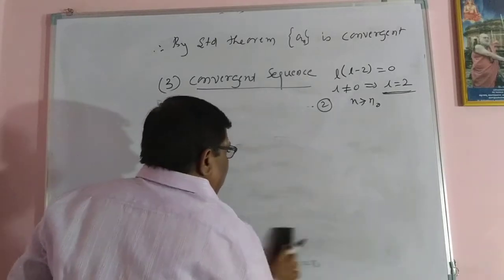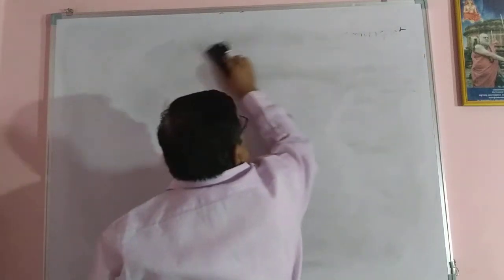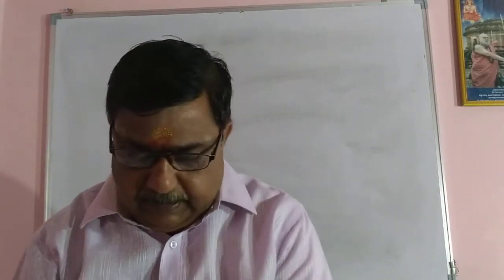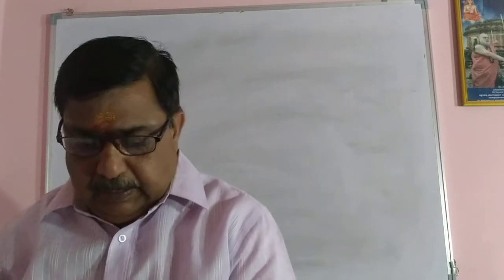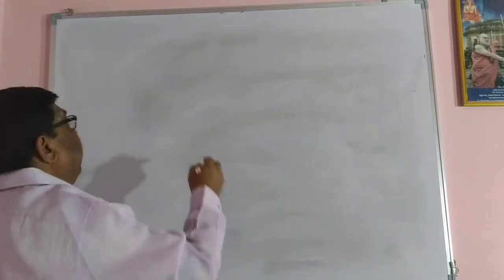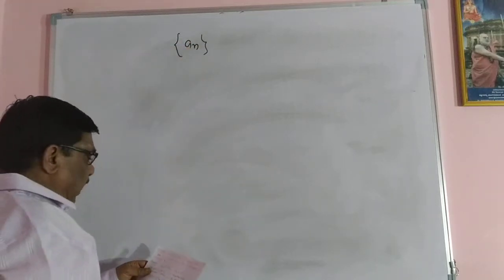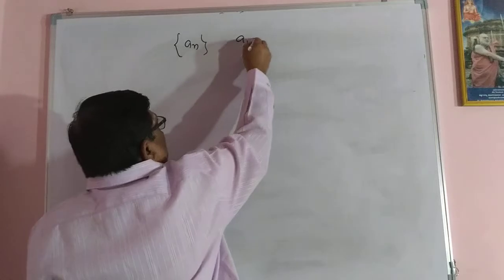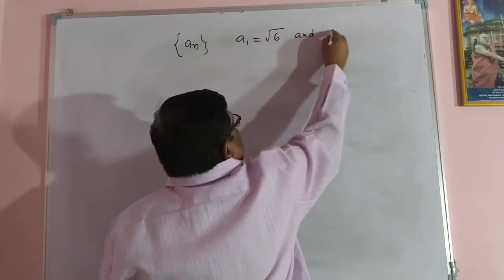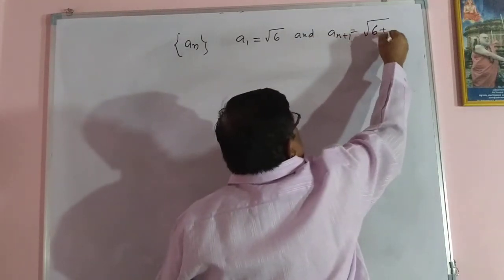And one more example I would like to do today. The second example is: show that the sequence an defined by a1 equal to root of 6 and an plus 1 equal to root of 6 plus an.